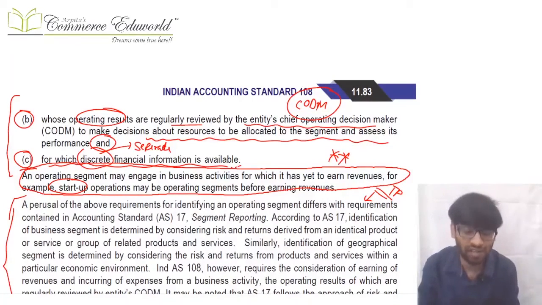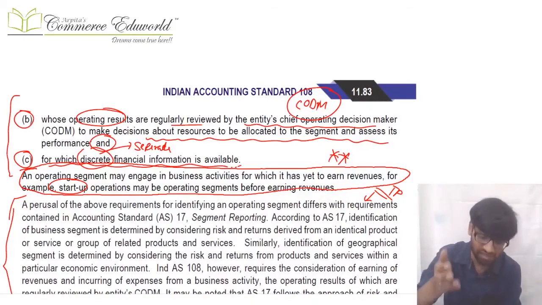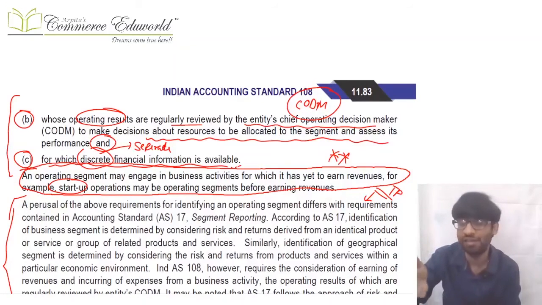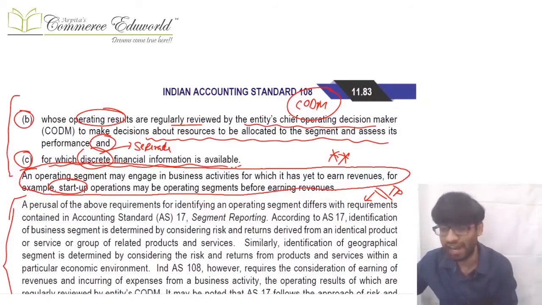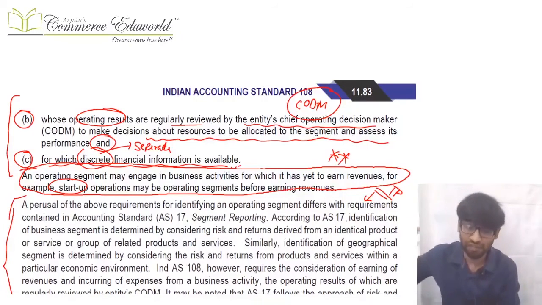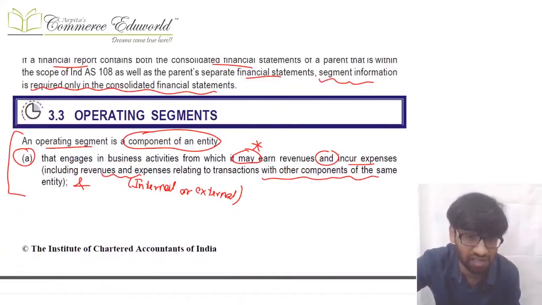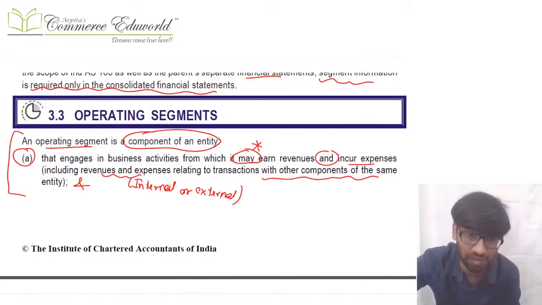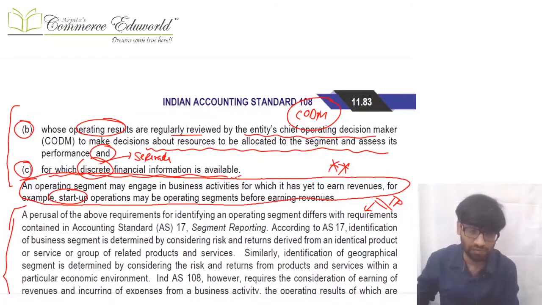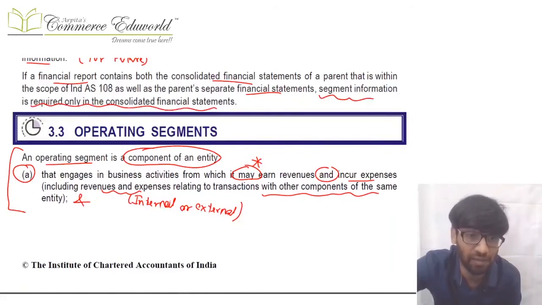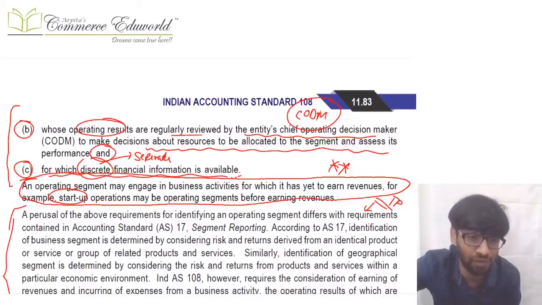So I am operating in 3 businesses, let us say a real estate division, a logistics division and an FMCG division. If all 3 conditions are satisfied for all of them, they may earn revenue and incur expenses, the CODM reviews them regularly, and discrete, separate financial information is available, then I can say all of them are operating segments. For being an operating segment, A, B, C, all 3 have to be fulfilled.